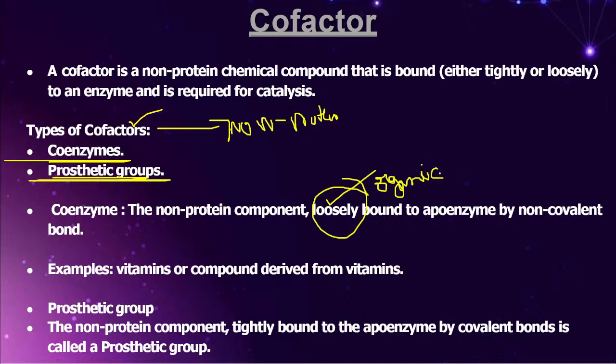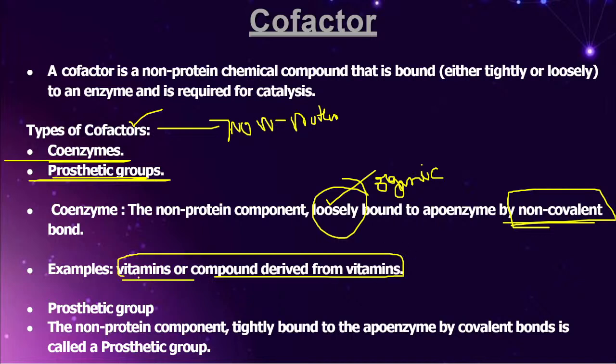Now, what is the point every student has to understand? Since the attachment is a loose attachment, I can break it easily. Why? Because the interactions are non-covalent interactions. The best example which you have to remember from the exam point of view: vitamins are compounds derived from vitamins, right?